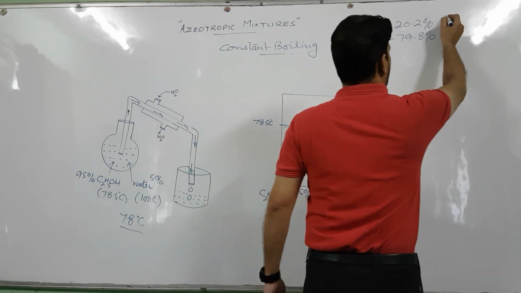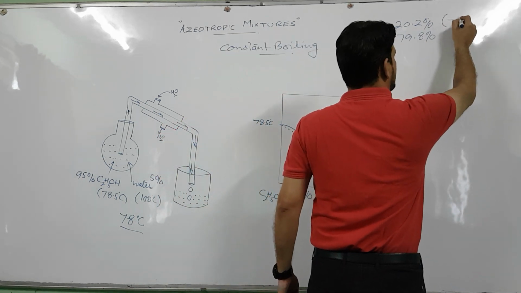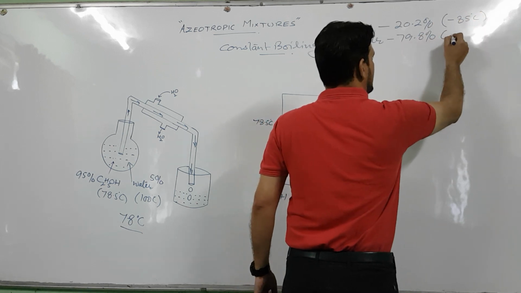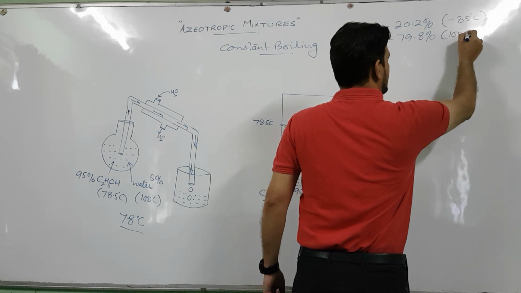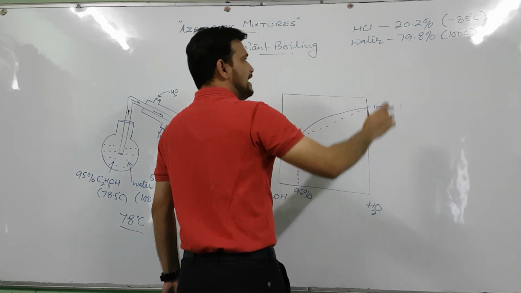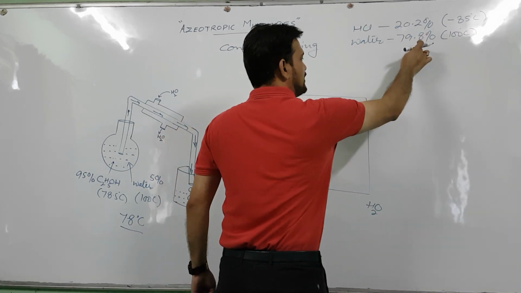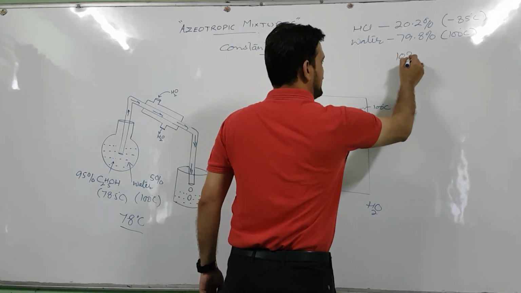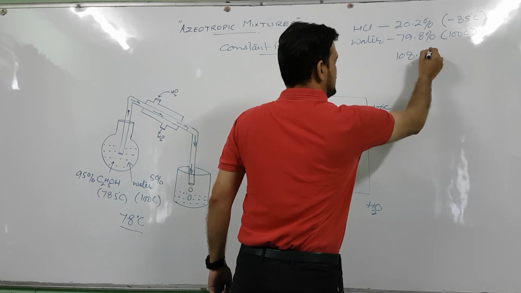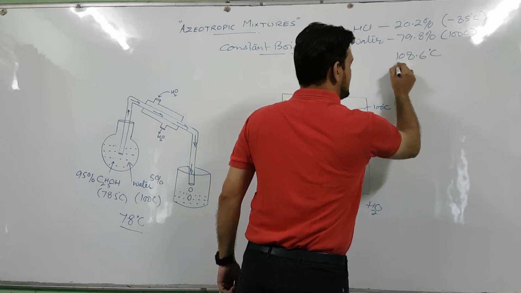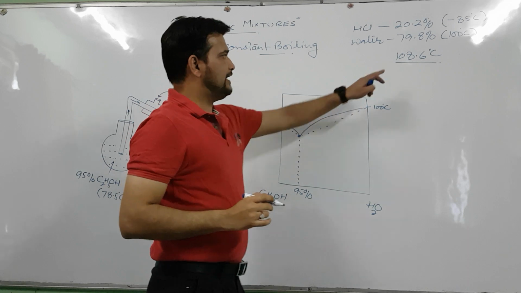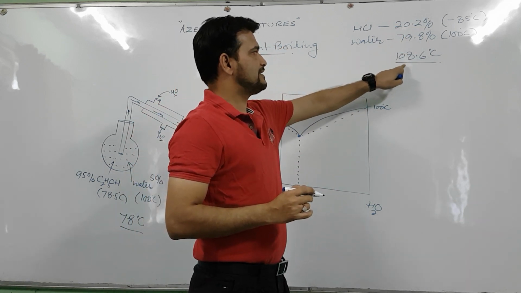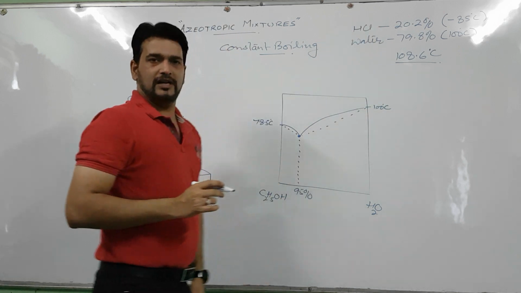The boiling point of HCl is minus 85 degrees Celsius and that of water is 100 degrees Celsius, and at this composition the boiling point of the mixture is 108.6 degrees Celsius, and this boiling point is higher than both the components, so such mixtures are called maximum boiling azeotropes.